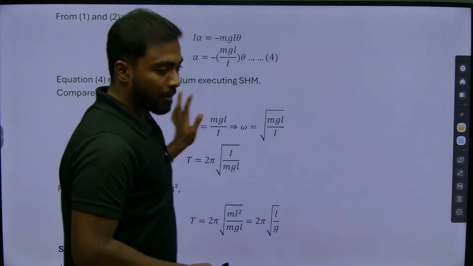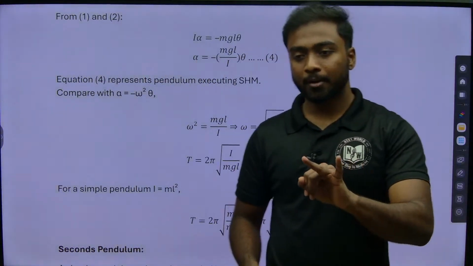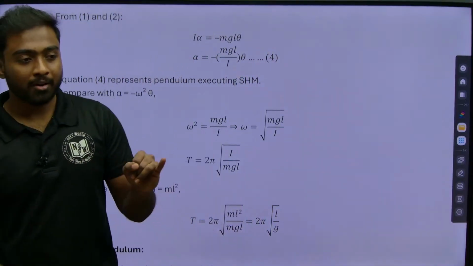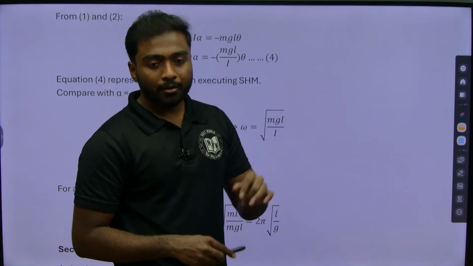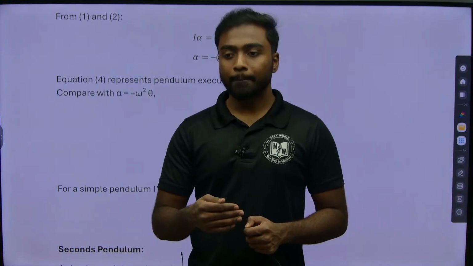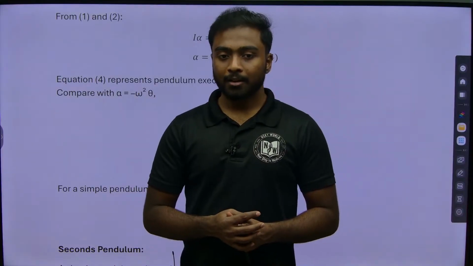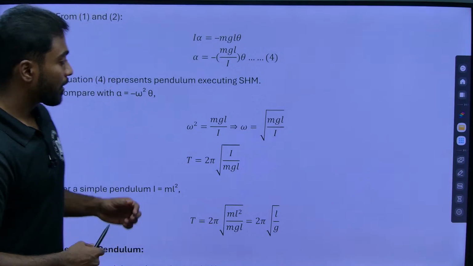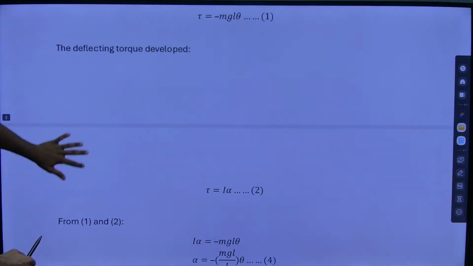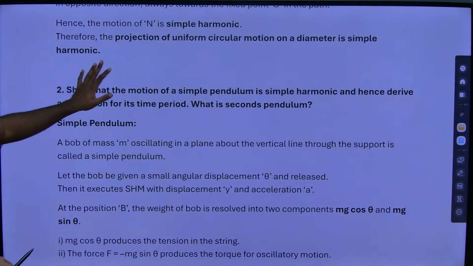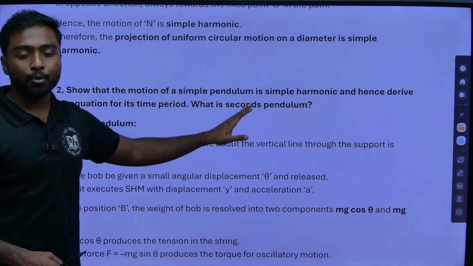So now we have completed chapter 1 and chapter 2, the 8 mark questions: work, energy, power and oscillation. Before the next class, try to complete these 2 lessons. The total number of questions is 5. We should be clear about that. Whenever they ask any questions in these 2 lessons, we need to be able to answer.